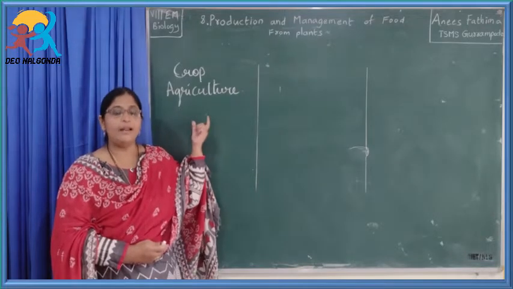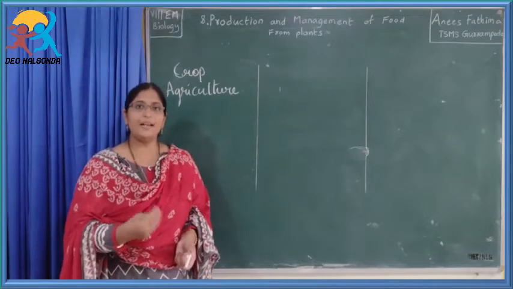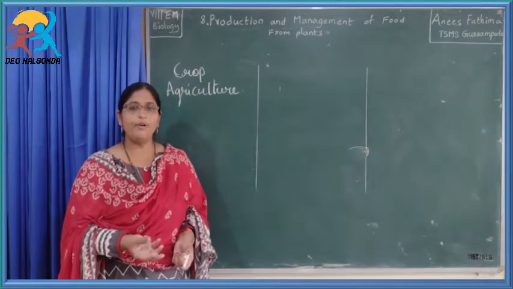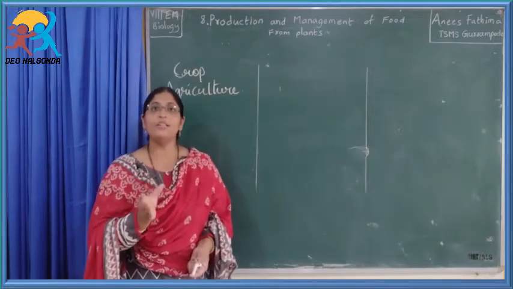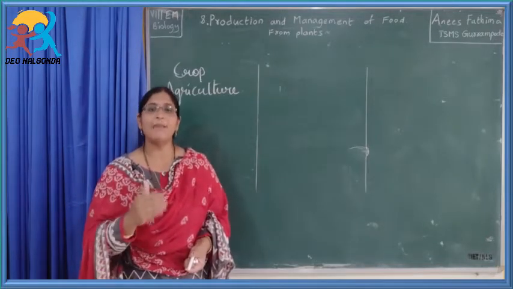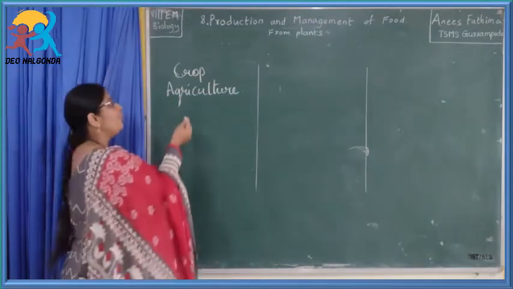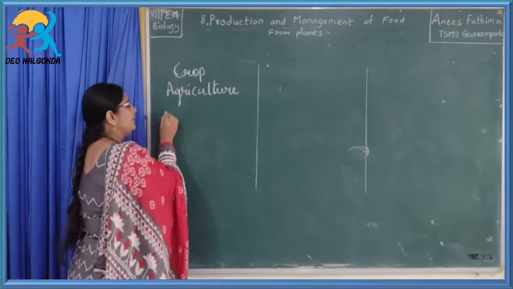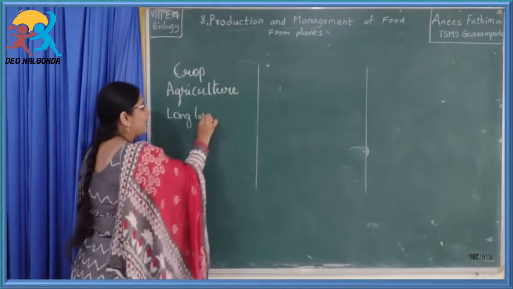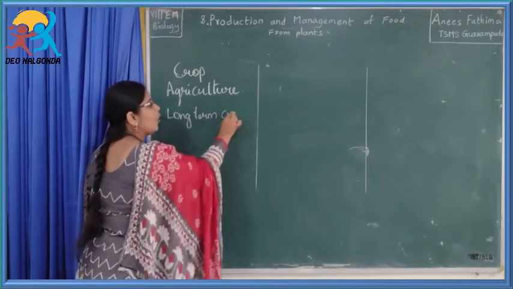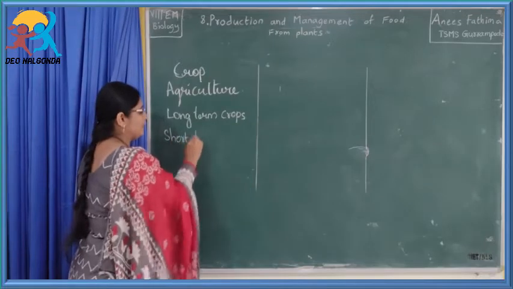Is it clear children? Now, immediately when you sow the seeds, do you immediately get a plant and a flower and the crop? No, it is not possible like that. It takes some time. So depending upon the duration of the crop, how much time the crop takes for harvesting, the crops are divided into two types. So they are long-term crops and short-term crops.